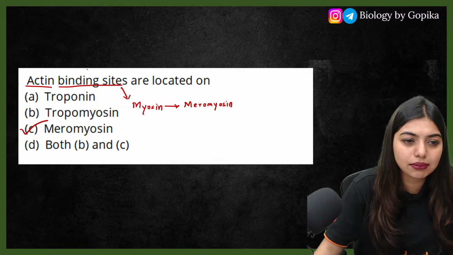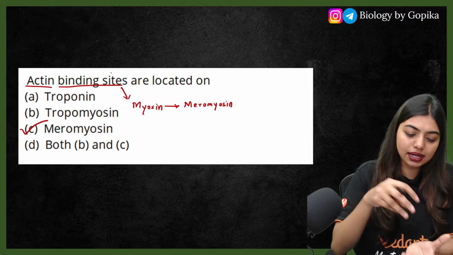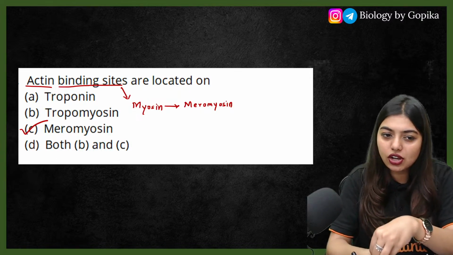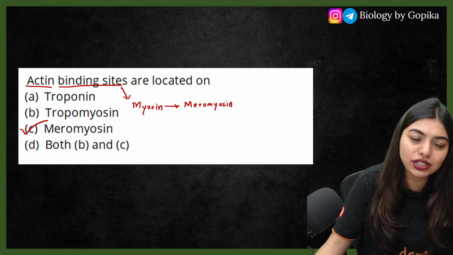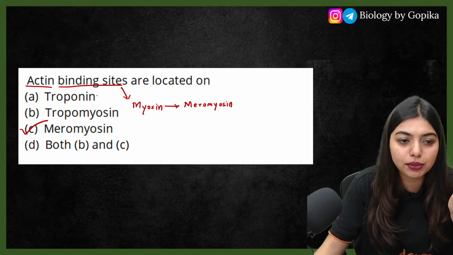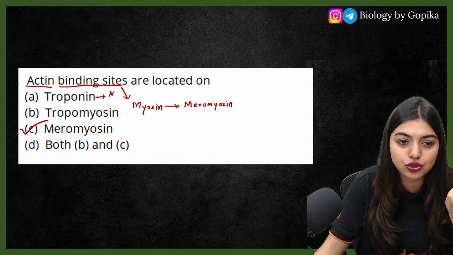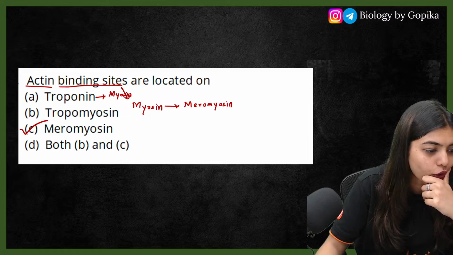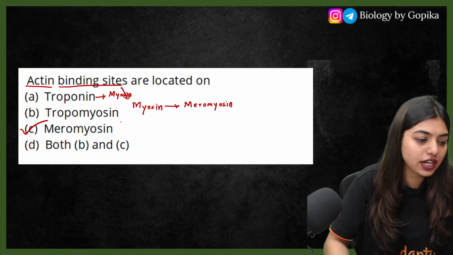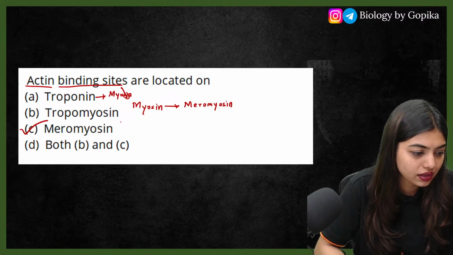Question is, actin binding site will be present on myosin. Myosin binding site will be present on actin. All of you are telling troponin. Troponin is not. Students, troponin will move to do a conformational change to show us the myosin binding site. Where have I told you this? All of you get 0. No marks for any of you.